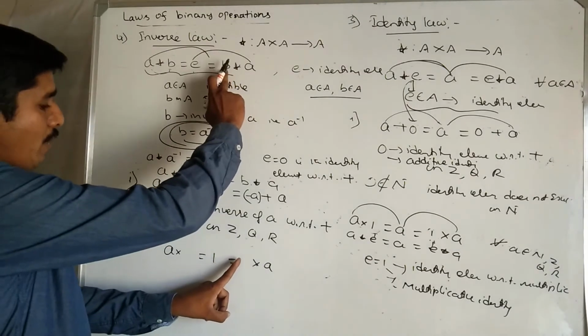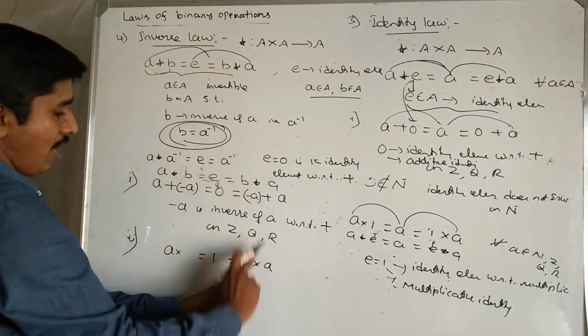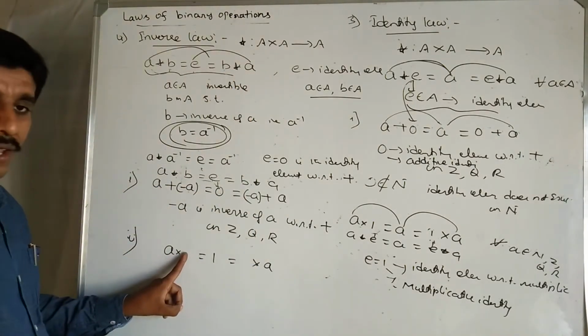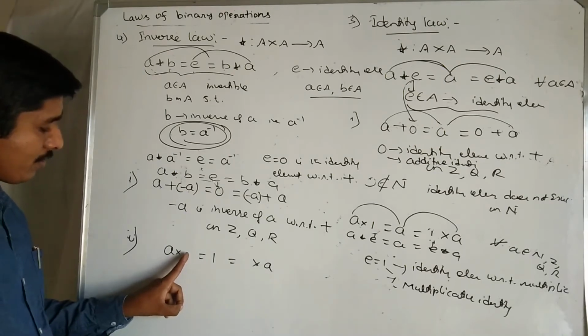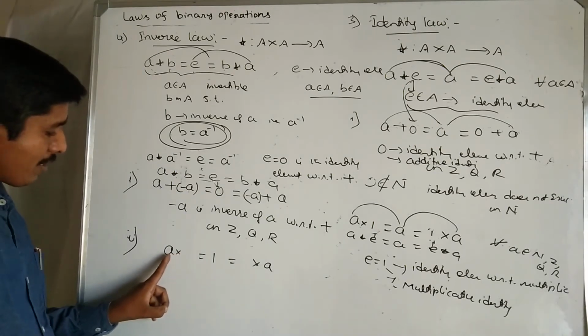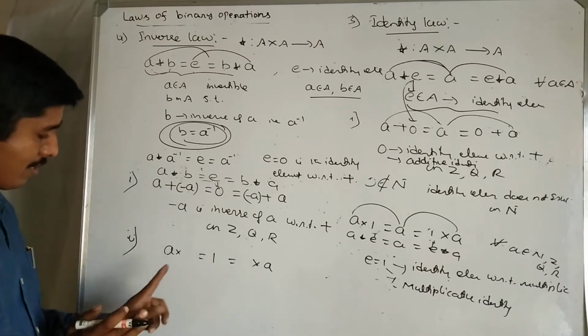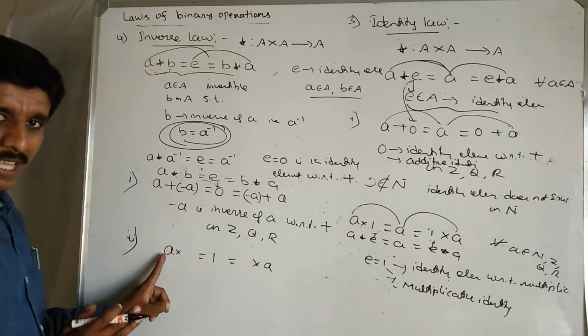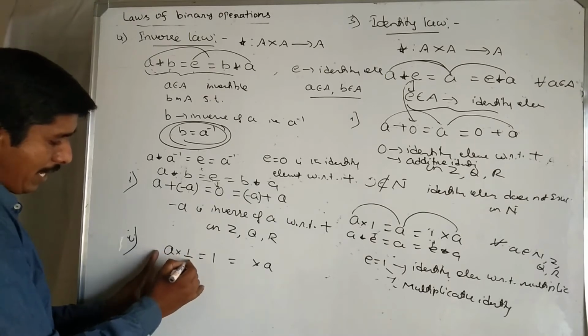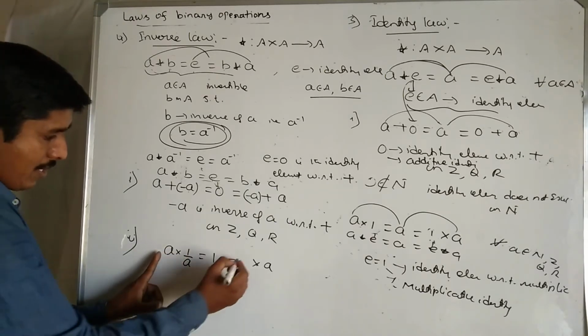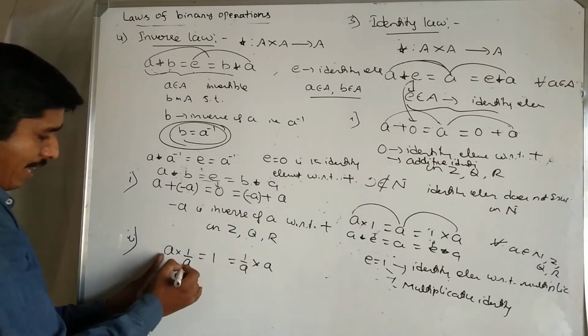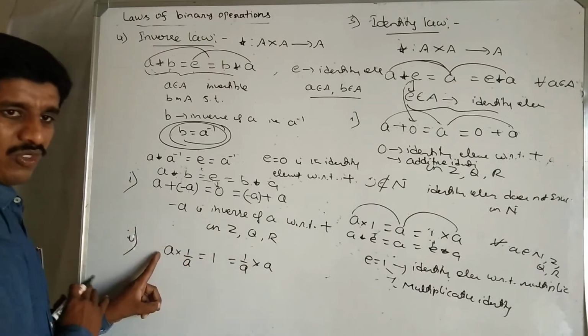Here B value, I shall find B, A into B. Which element multiplying by A gives 1? To get 1, we need the reciprocal of this element, 1 by A. Here 1 by A into A, A cancels, we get 1.